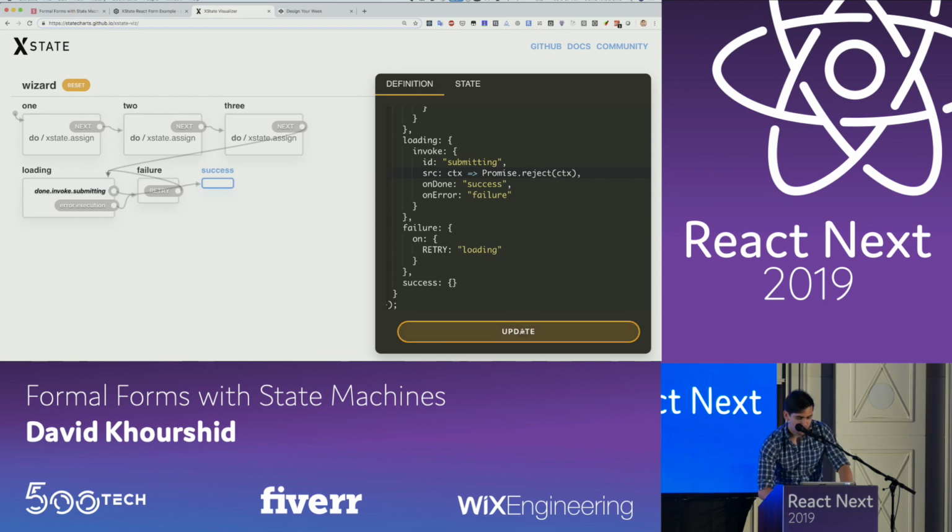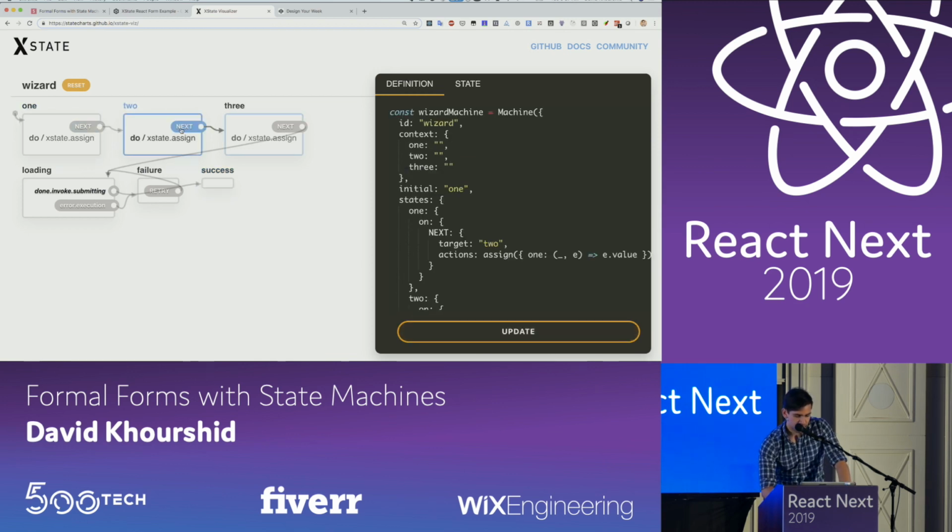So if we reject instead, we should go to the failure state, and we should be able to retry, which it immediately goes to the failure state, but eventually it goes to the success state. And so that's just one of the best parts about using state machines.